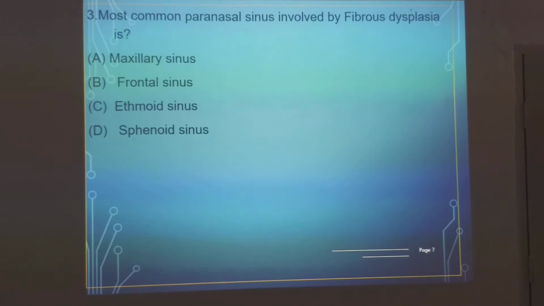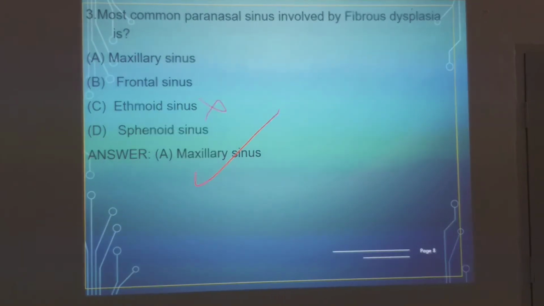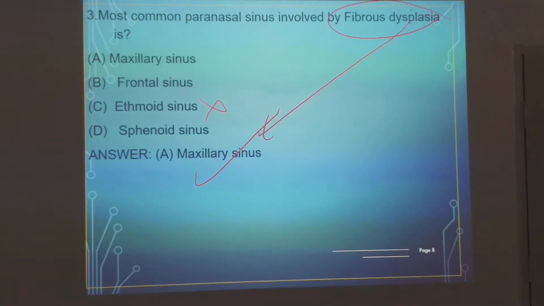Most common paranasal sinus involved in fibrous dysplasia. What is the most common sinus involved in fibrous dysplasia? A maxillary, B frontal, C ethmoid, D sphenoid. The options for sinuses are very easy, four options will be given. What is the answer here? Any guess? Yes, you can guess, no problem, no negative marks. The answer here is maxillary. Ethmoid is not correct. Fibrous dysplasia more commonly involves the maxillary sinus. This is a knowledge based bit.